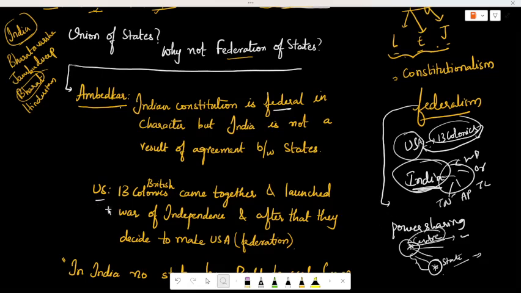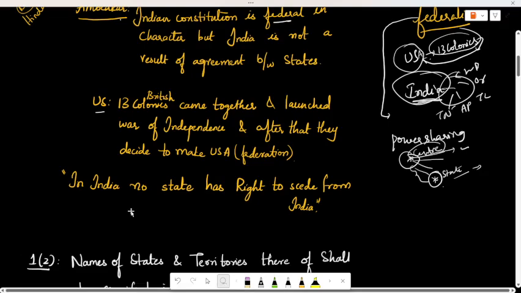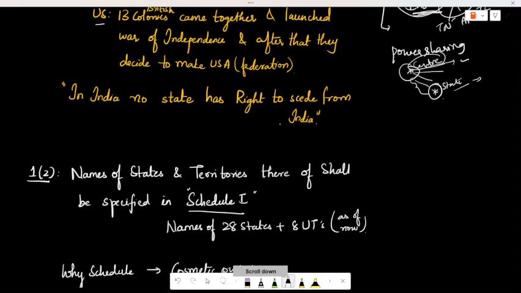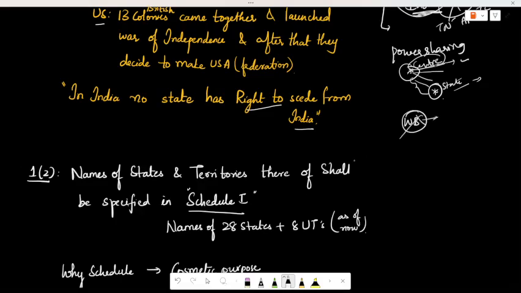I have given the example of the US also. In the US, 13 British colonies came together, launched a war of independence, and after that decided to make a country called the USA. In India, no state has the right to secede from India. For example, tomorrow if West Bengal wants to go away from India, it cannot, because we have not come together through an agreement. No state in our country has the right to move out of India. They cannot form another country or another nation.